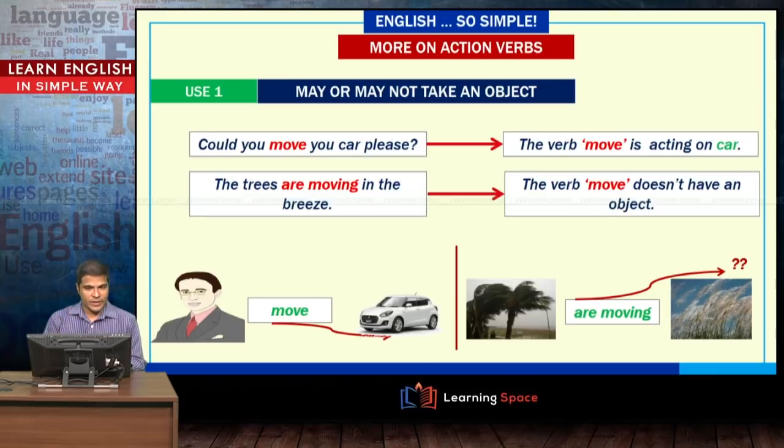Let us move on further and look at some more examples. Could you move your car please? The verb move here is acting on car. Let us use the same verb move and make another sentence. The trees are moving in the breeze. In the first example, there is an object, that is your car.